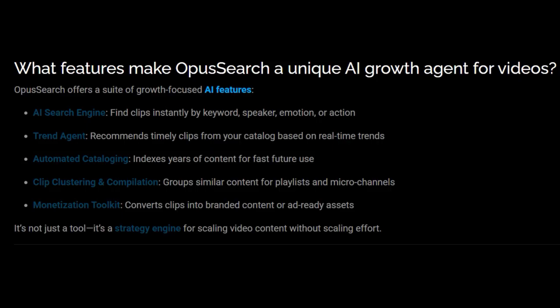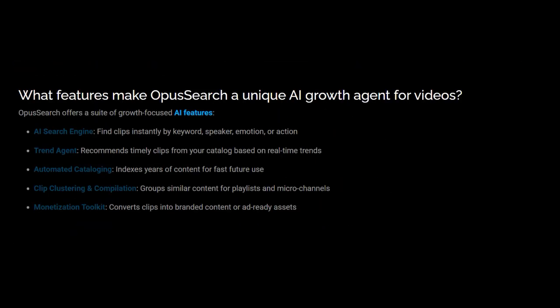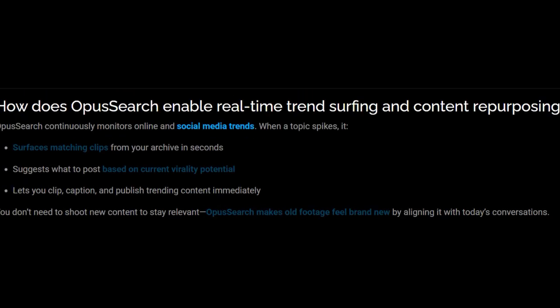So as you can see, OpusSearch is not just a tool, it is a strategy engine for scaling video content without scaling efforts. The next one we're going to answer is this question. How does OpusSearch enable real-time trend surfing and content repurposing?